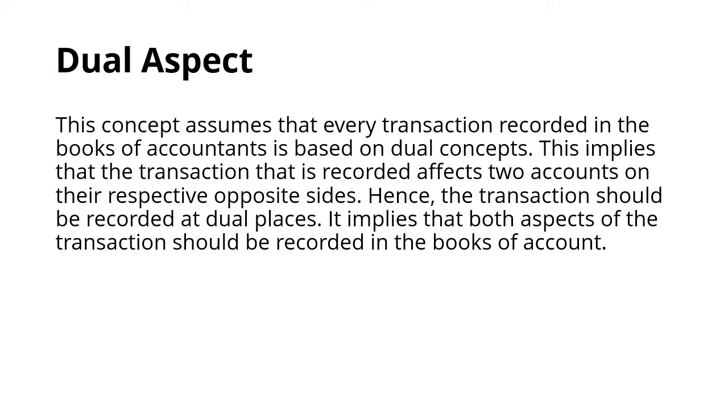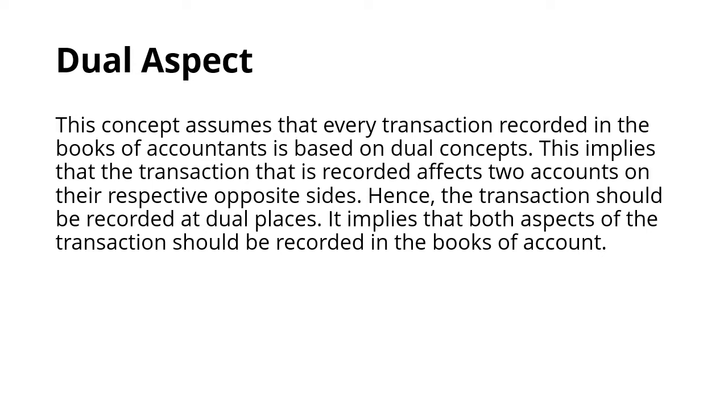Then dual aspect. As the name says, every transaction has two aspects, meaning it affects both sides, the debit and the credit, and it has an effect on the assets and the liabilities. So this concept assumes that every transaction recorded in the books of accounts is based on dual aspects. This implies that the transaction that is recorded affects two accounts on their respective opposite sides.